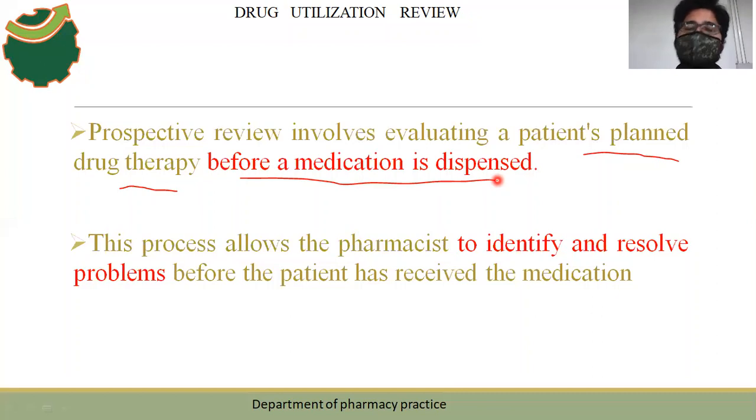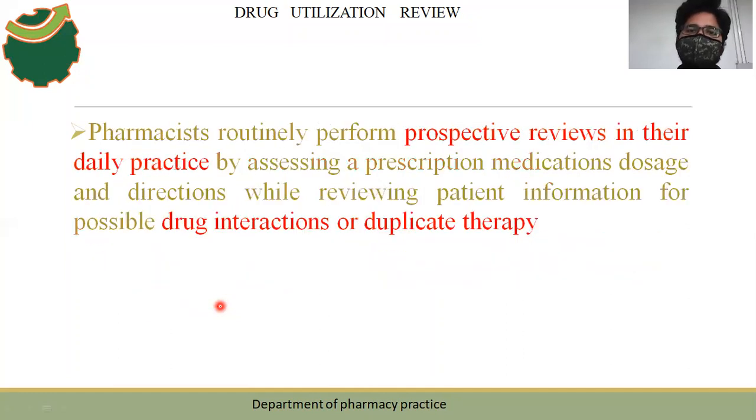So how is it helpful in improving drug therapy? Prospective DUR allows pharmacists to identify and resolve problems in a prescription, like any duplications of therapies or any allergic reactions or any drug-drug interactions or drug abuse. Those kinds of things can be identified in this prospective type of DUR.